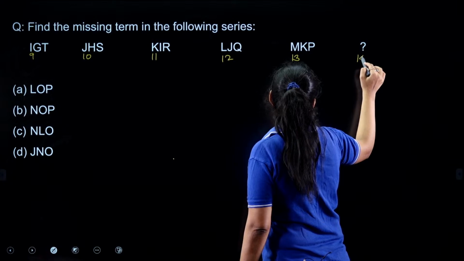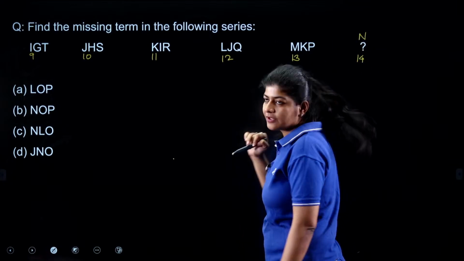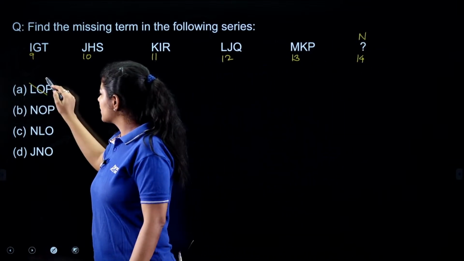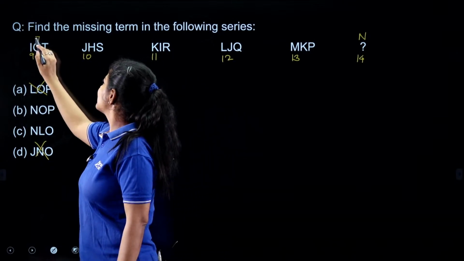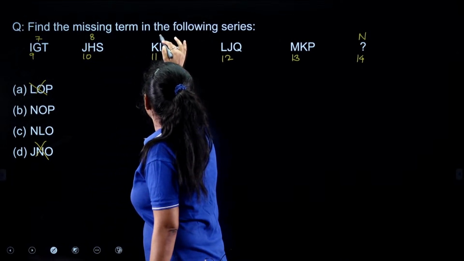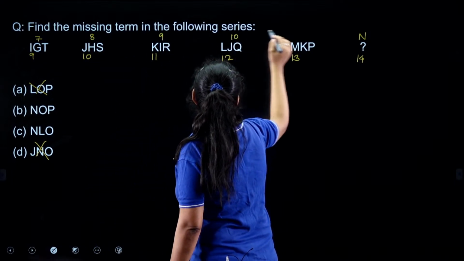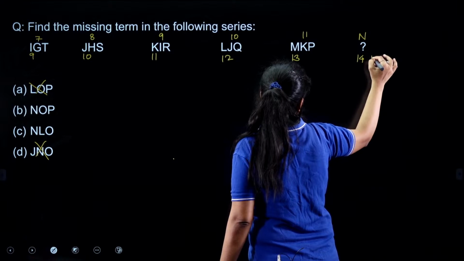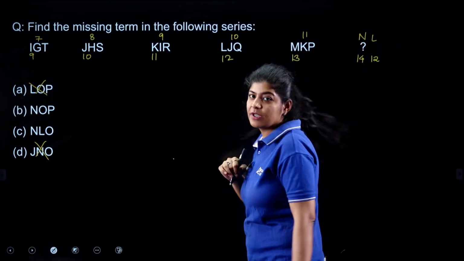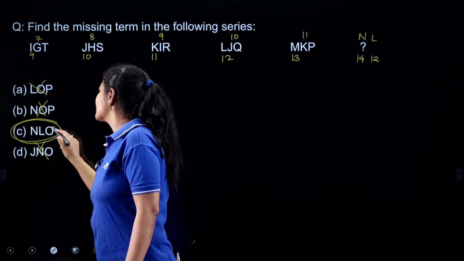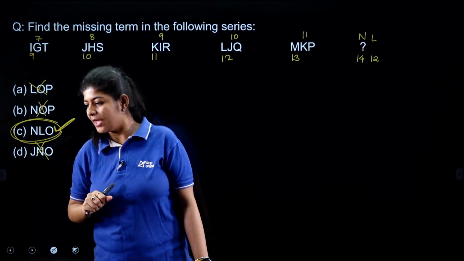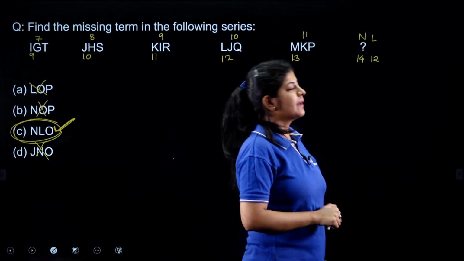So the next one is 14, and 14 is associated with N. That means option A and option D are eliminated. Next, G 7, H 8, I 9, J 10, K 11. So the next number I want is 12, and 12 is associated with L. That means this option is also eliminated, and the correct answer is option C.